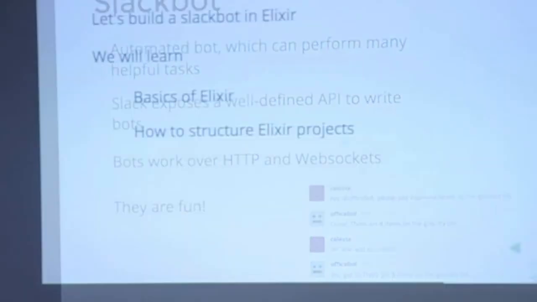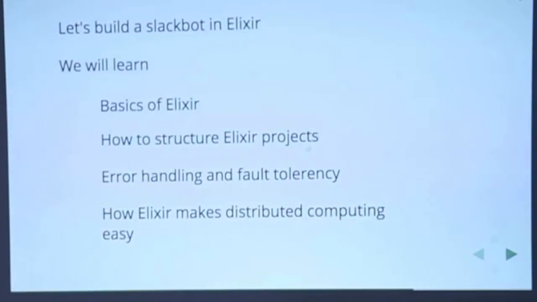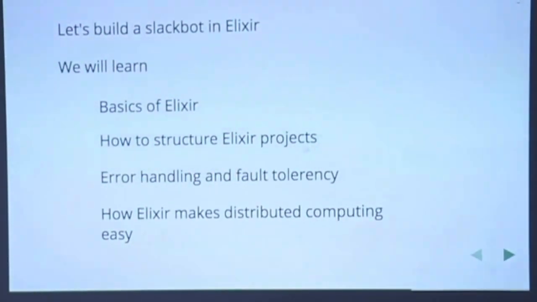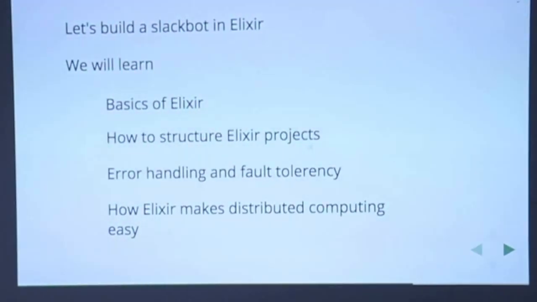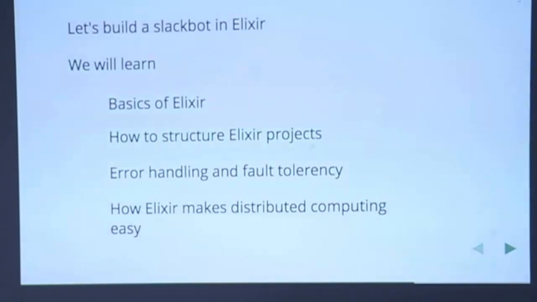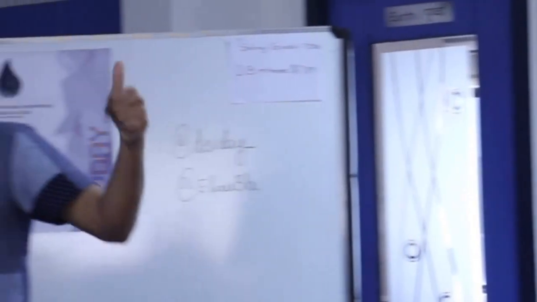So these are things around structure functions, error handling and fault tolerance, and how Elixir makes distributed computing easy, right? I'm not sure we'll have time for the last one, but it is very interesting. So my plan is that this will have two parts. One, the Elixir project which actually connects to the Slack API. The second part understands how to parse the messages that are sent to it, right?